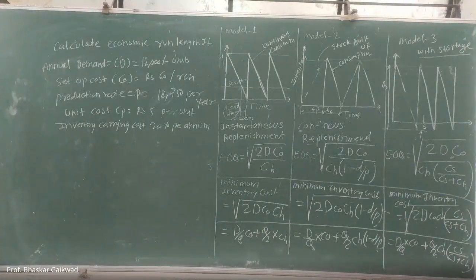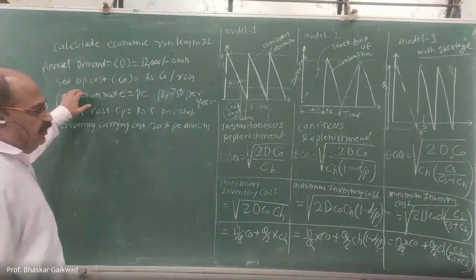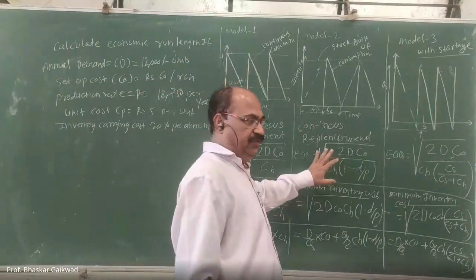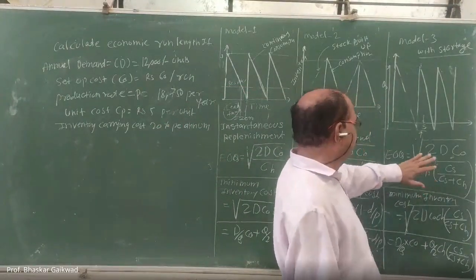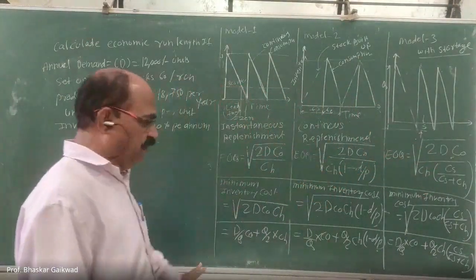So calculate the economic run length. Economic run means economic batch quantity. Which formula can we use? Whenever production rate is given, always use this; whenever shortage is given, use that. If shortage is not there but production is, then you follow this.